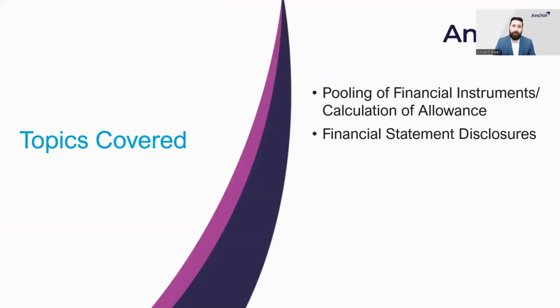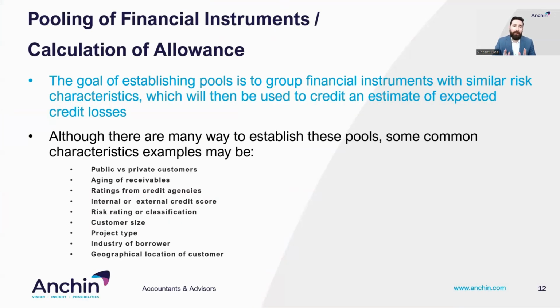In this video, we'll be covering the process for calculating your CECL reserve, along with the related financial statement disclosures. The first step in developing an allowance for expected losses is to form pools of financial assets that share similar risk characteristics. Some common characteristics that can be used to establish these pools are public versus private customers, aging of receivables, ratings from credit agencies, internal or external credit scores, risk rating or classification, customer size, project type, industry of borrower, or geographic location of the customer.